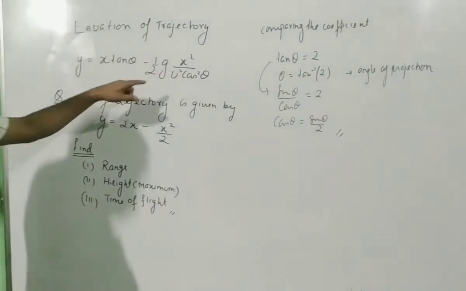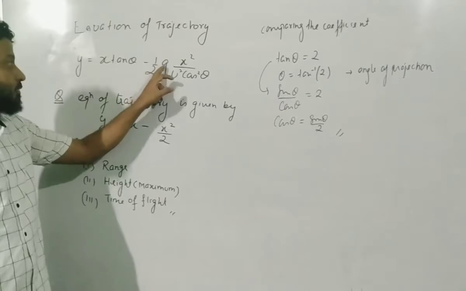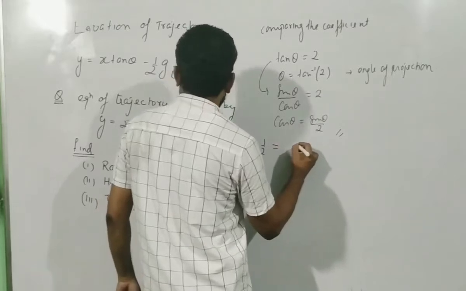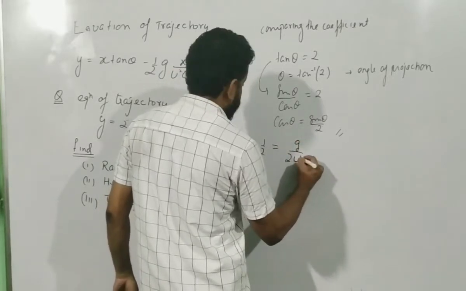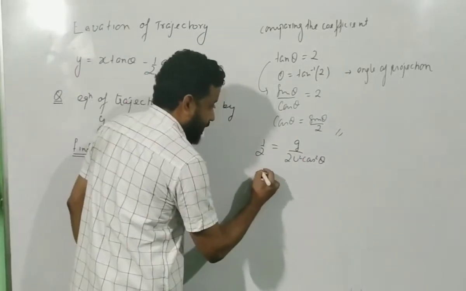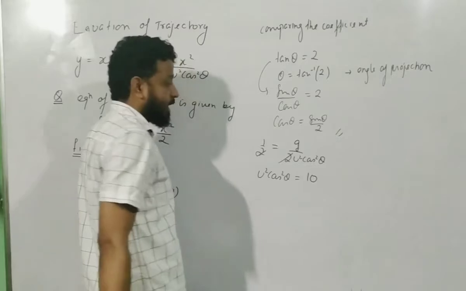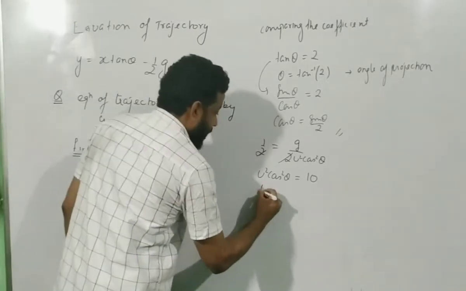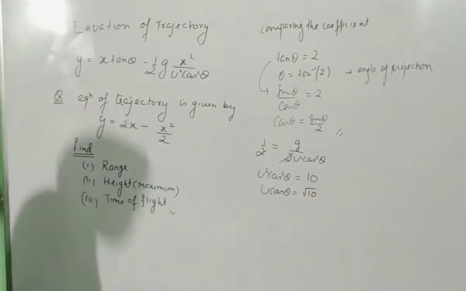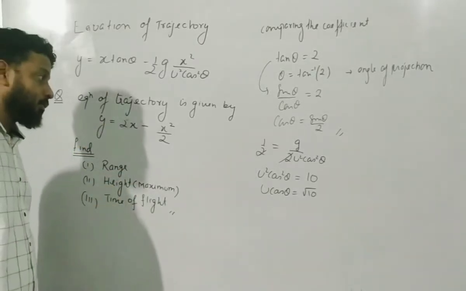Second thing, x square has a value of half, and x square has a value of g by 2 u square cos square theta. So if I compare, I will get half equals g divided by 2 u square cos square theta. So 2 goes out, and I get u square cos square theta is equal to g, and let me write g as 10. So u cos theta will be equal to root 10. This is the initial velocity along x direction.